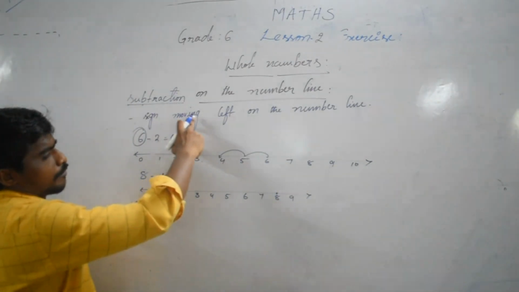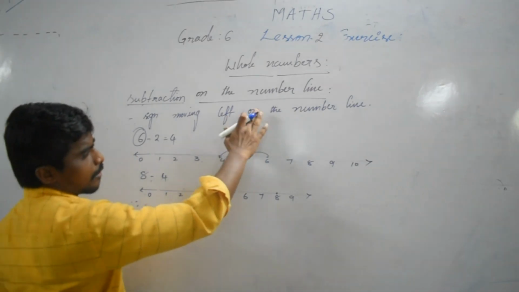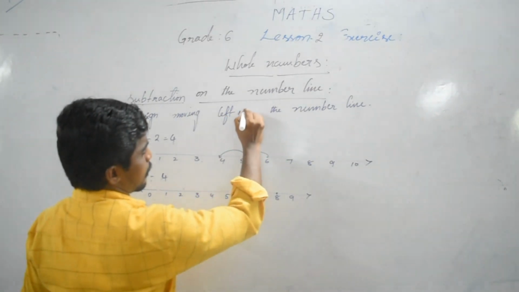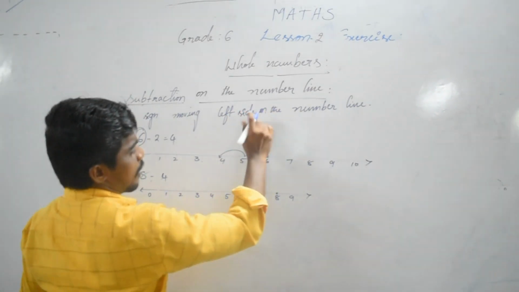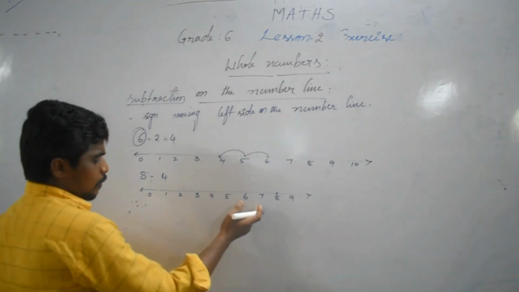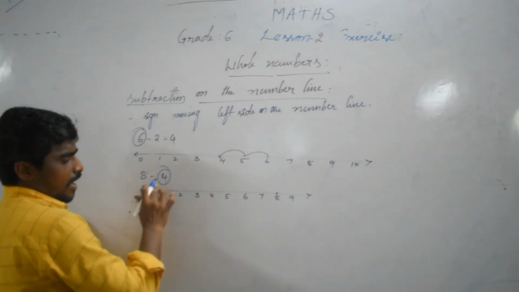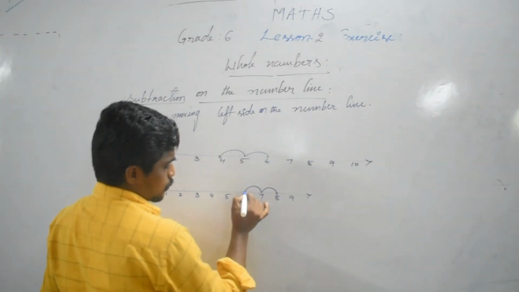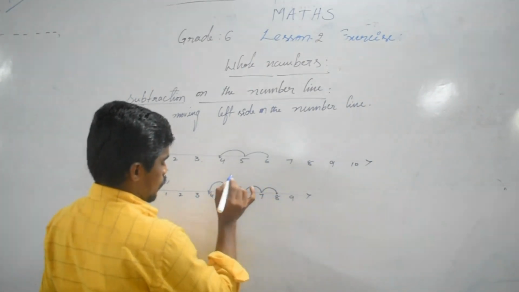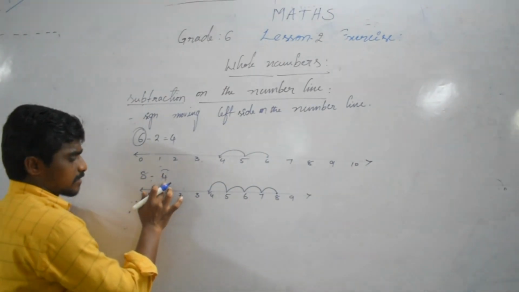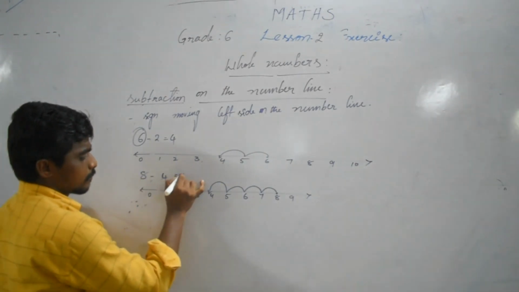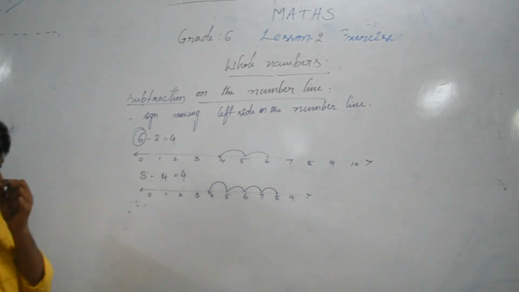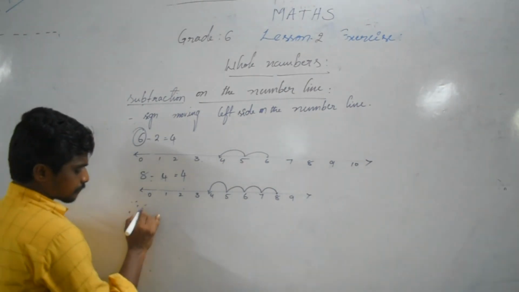Minus sign, moving left side on the number line. Left side, how many numbers are we moving? 4 numbers. 1, 2, 3, 4 numbers. So 8 minus 4 is equal to 4. Next one,